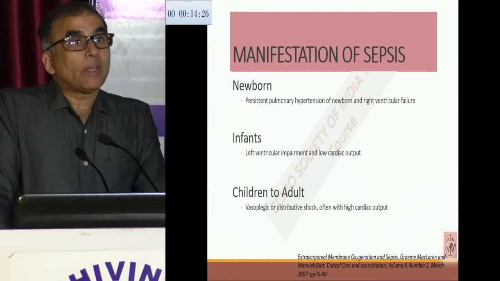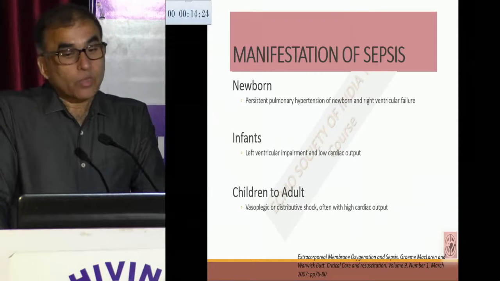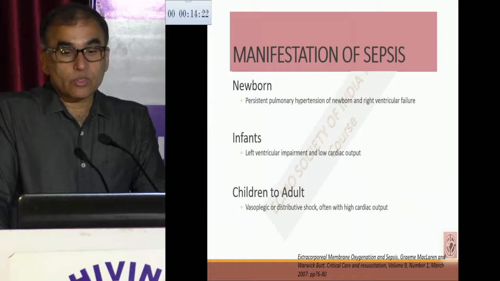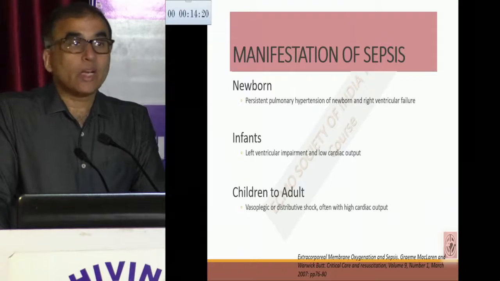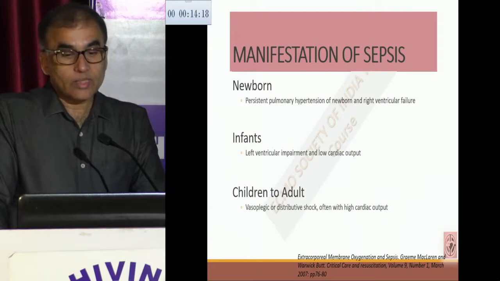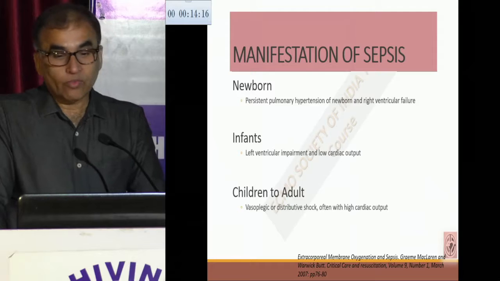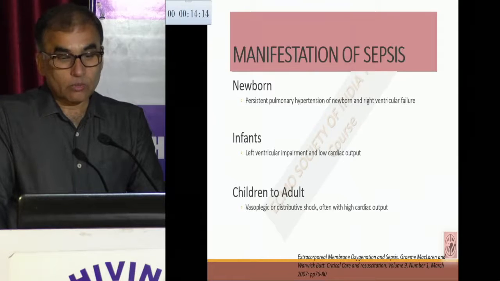So how are the manifestations? It is different in the newborn. If you look at it, it's persistent pulmonary hypertension of the newborn with right ventricular failure. While in infants, you will see that there is an impairment of the LV function with a low cardiac output state.